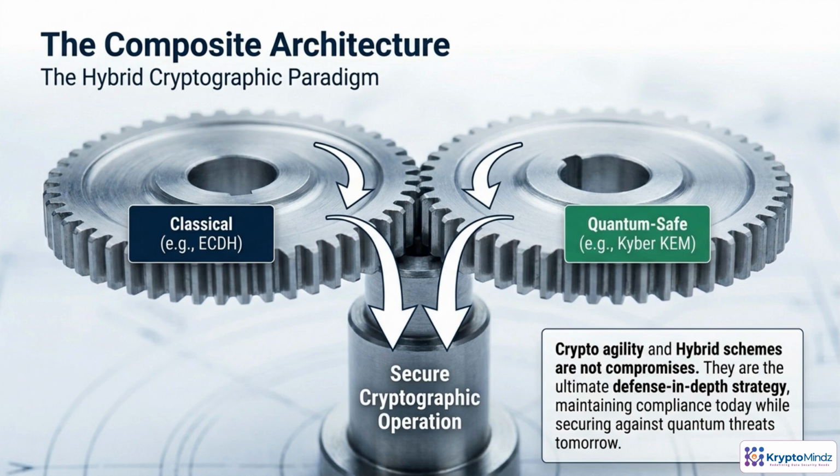Hybrid cryptography takes a different path. You run two engines at once, a classical algorithm you already trust, and a quantum-safe algorithm designed for the future. Both protect the same operation, such as key establishment, and you only treat the result as secure if each side succeeds. If attackers ever break the classical part, they still have to defeat the quantum-safe part as well. This gives you cryptographic defense in depth. It lets you stay compliant with today's standards, while quietly building resilience against tomorrow's large-scale quantum computers.